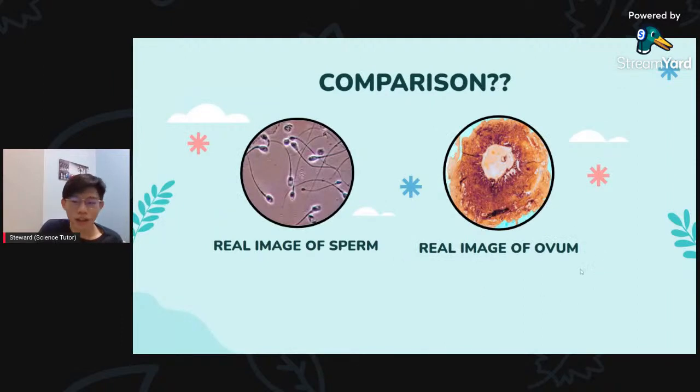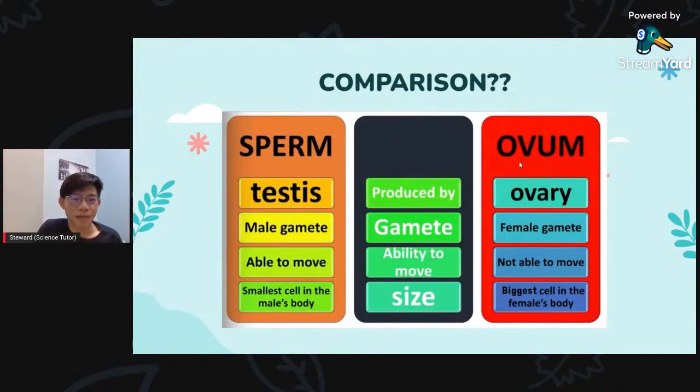All right, so now we've got a comparison between sperm and ovum. This is a microscope view of sperm, and this is a microscope view of ovum. You can't see this often because it's very hard to get this image, but you can search for it on Google. First, I have to remind you that sperm and ovum are gametes, the reproductive cells of human beings. Sperm is for male, ovum is for female. Sperm is produced by the testis, and ovum is produced by the ovary.